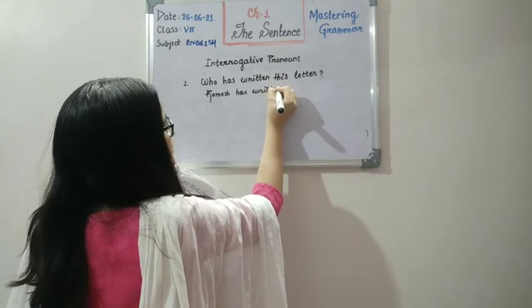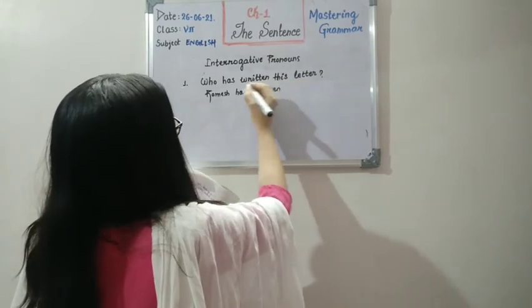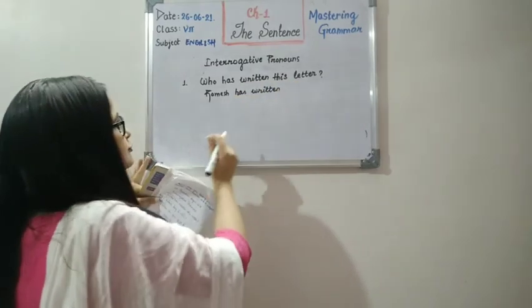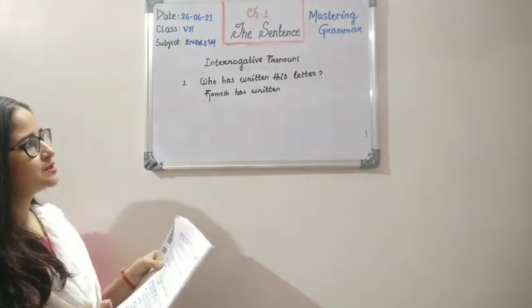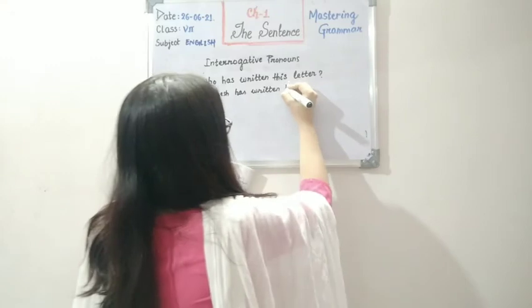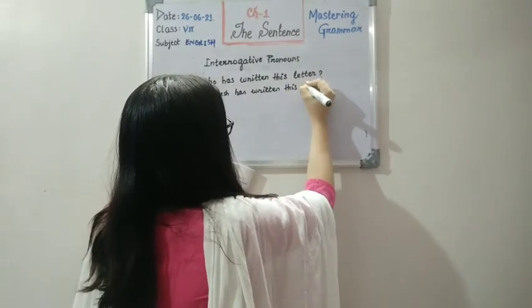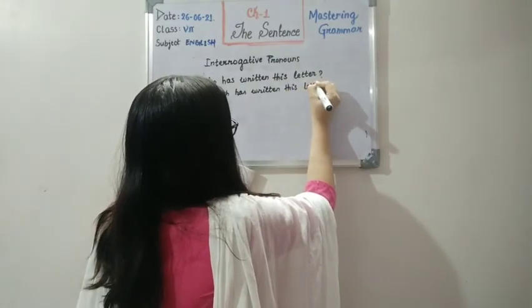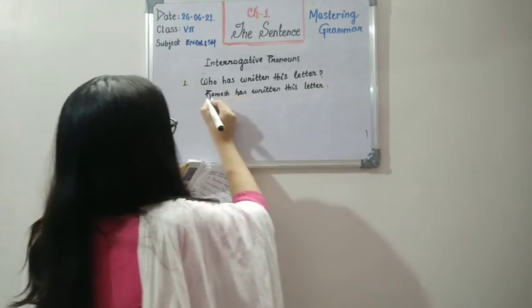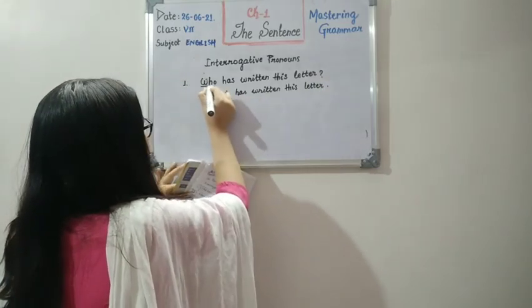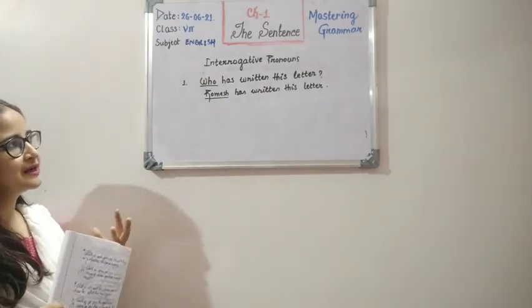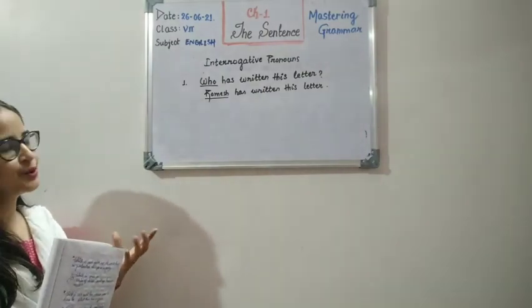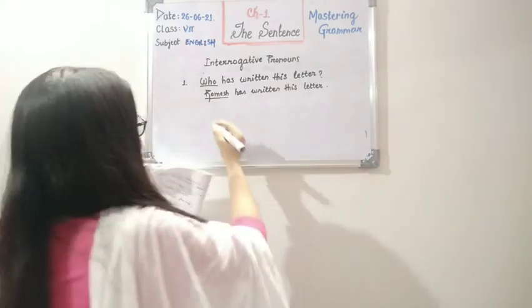Now what are pronouns? You know, pronouns replace nouns, right? So they are used in place of nouns. So Ramesh has written this letter. In place of Ramesh, I have used the word who. So that makes it clear that this can be an interrogative pronoun.